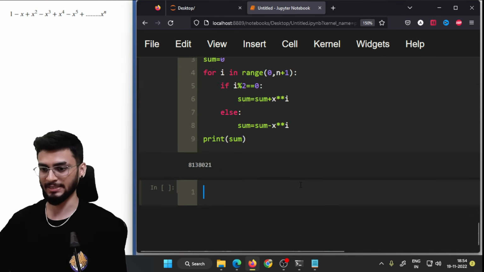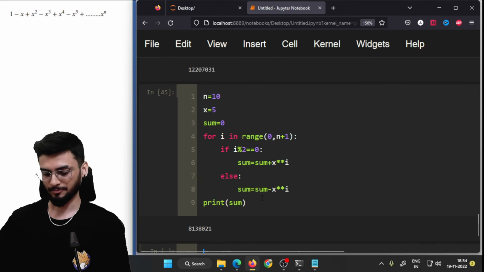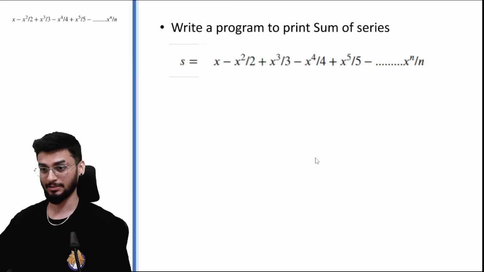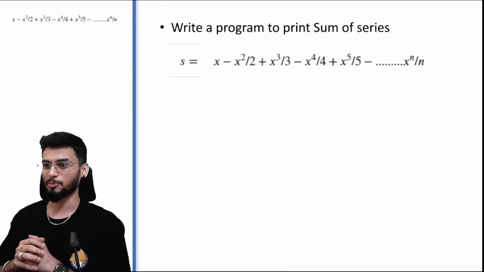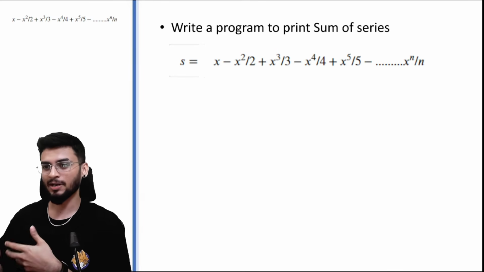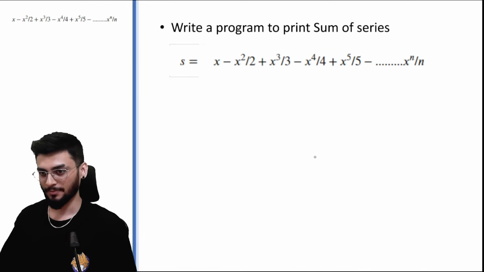So let's try to execute. This is the answer which we are getting. Okay. Looking at the next sequence, write a program to print sum of series. Now it is also again a similar kind of a program, but right now